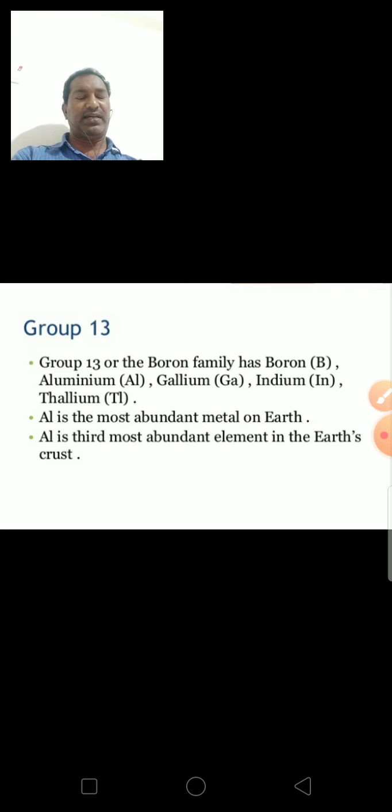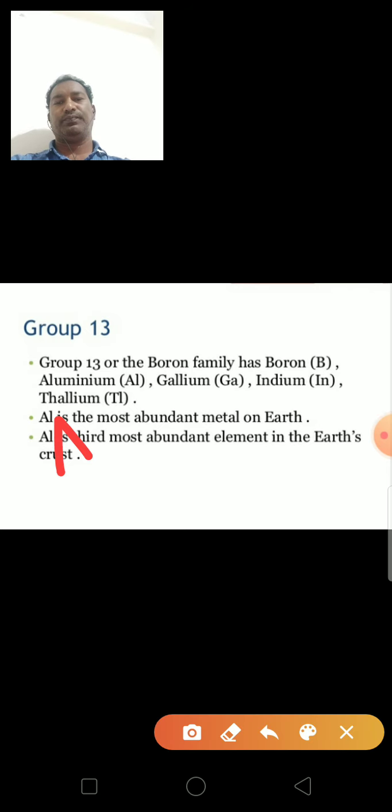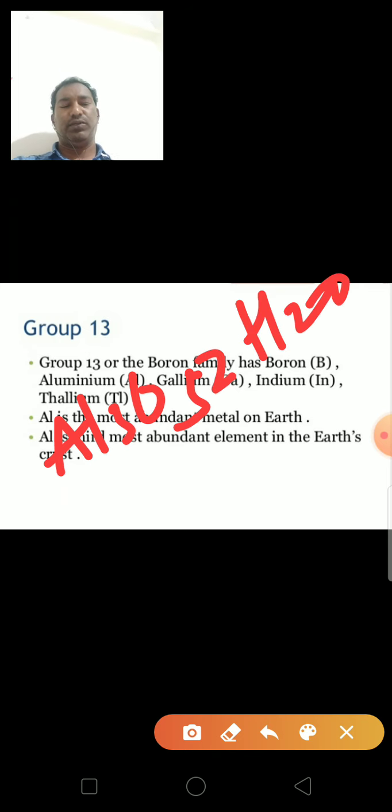Aluminum is the most abundant metal element in the earth crust. It occurs at 7.3% in the earth crust. The most important ore of aluminum is bauxite. Bauxite formula is Al2O3·2H2O.